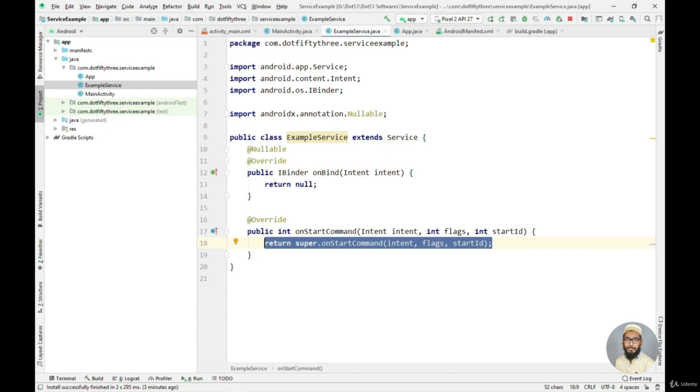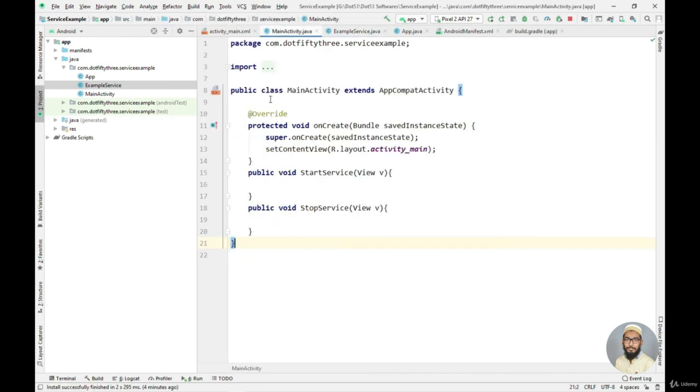Then if we start a new service again, the onCreate method will be called. But in this example, we will keep the onCreate method and the onDestroy method empty, and we only want the onStartCommand method. But first, let's go to our main activity, from where we send some data to our service, and we will use the onStart method. So let's go back to the main activity.